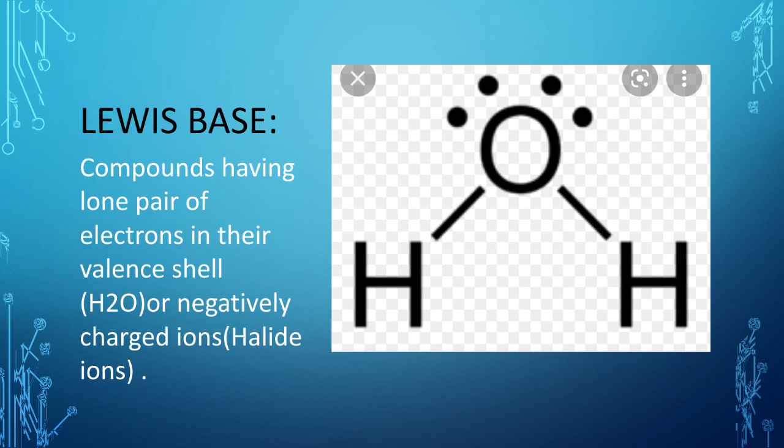For example, fluorine when it gains one electron becomes F minus, that is fluoride ion. Chlorine atom when it gains one electron becomes chloride ion. So these fluoride, chloride are actually called the halide ions, right. And these halide ions can donate one lone pair of electrons to any other species. So we can say that Lewis bases are actually the electron pair donors, right.